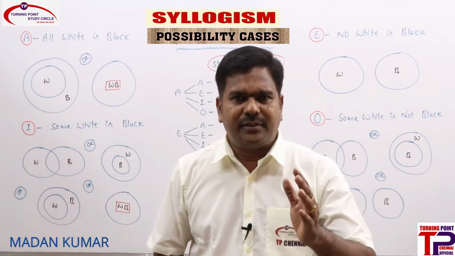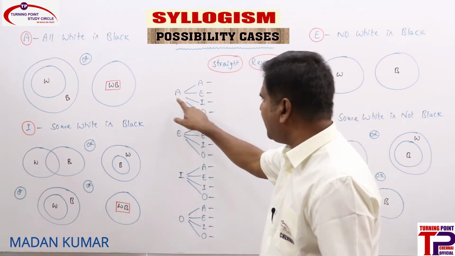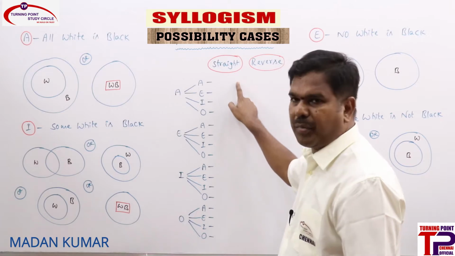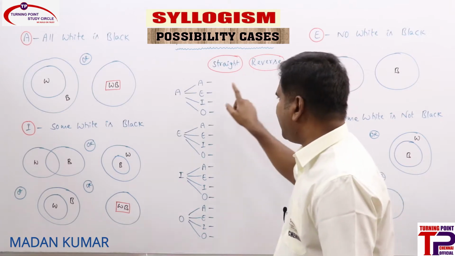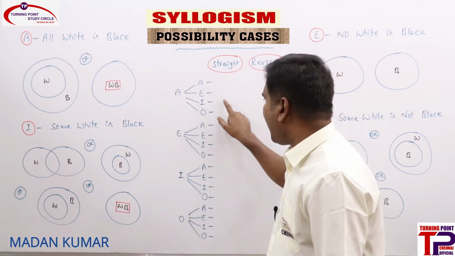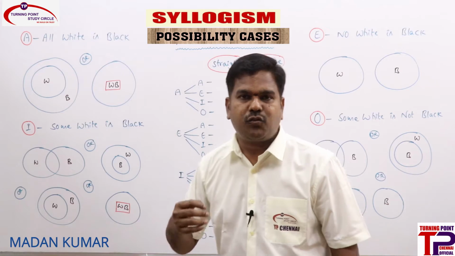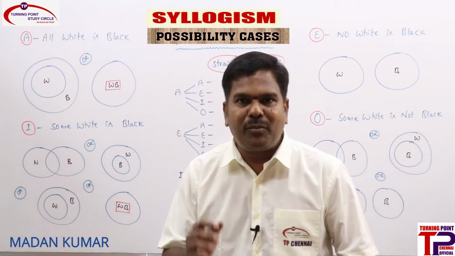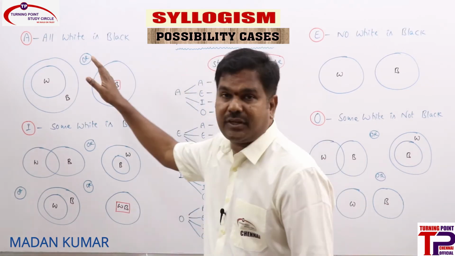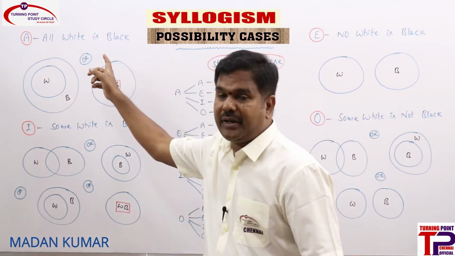In possibilities, same as inferences, we will consider each statement. We will see whether A straight is a possibility, whether A reverse is a possibility, whether E straight is a possibility, whether E reverse is a possibility, whether I straight is a possibility, I reverse is a possibility. Like that, we will check each one by one. Even before moving ahead with the A conversion under possibility, we need to check whether A straight is a possibility or not.